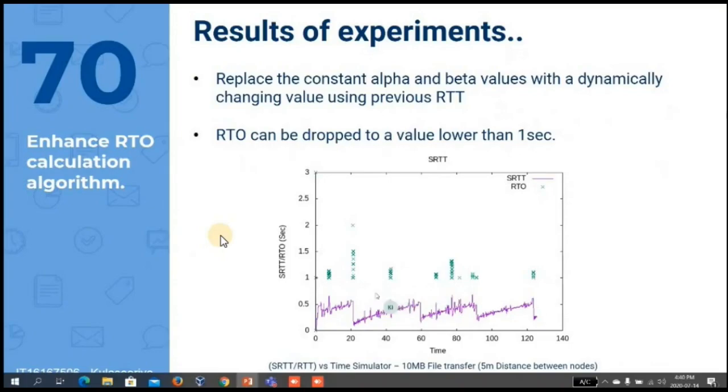This is a big difference in every simulation I have found. In future progress, I can also reduce the RTO value to lower than 1 second to speed up the retransmission of a lost packet and also reduce the transmission time of the whole network.